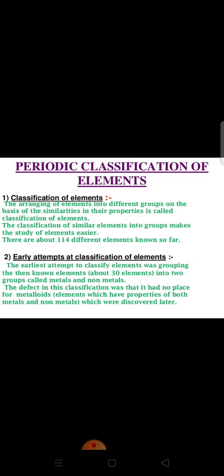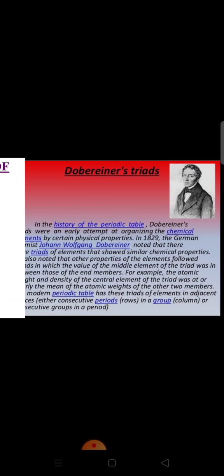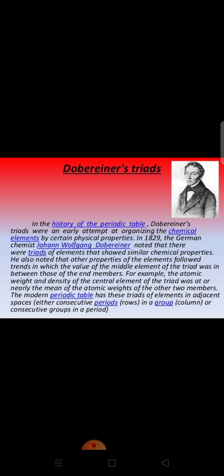Then later on in 1808, J. Dalton proposed his atomic theory, and according to this theory, atoms of one element can be distinguished from the other one on the basis of their atomic masses. Therefore, all the earlier attempts at the classification of elements were based upon their atomic masses. So basically in this chapter we will discuss all the theories about the classification of elements. So first we are starting with Dobereiner's triads.